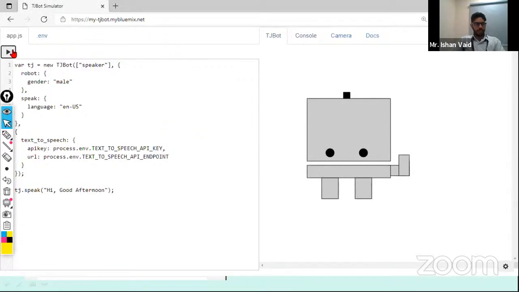I'm playing this again. You can check, it will have a speaker over here. Hi, good afternoon. I guess you are able to hear. Okay, I'm again playing this. Hi, good afternoon. Okay, now if I convert from this male to female and I play this, nothing, which means right now, whatever the things are present over here, that is in a text and the machine is responding.